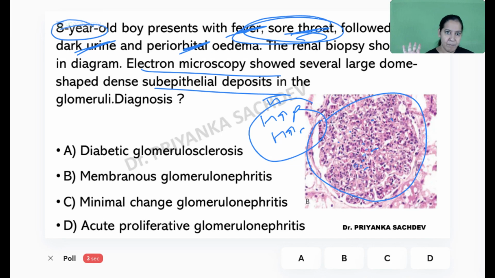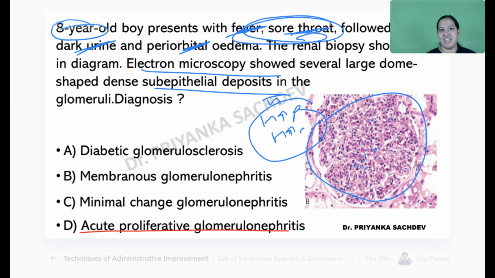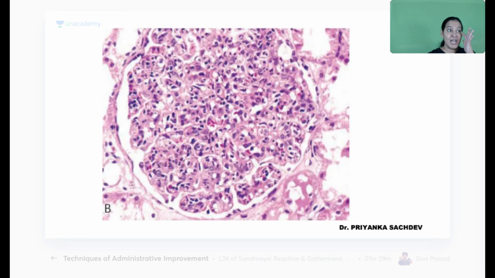So most of you are right. Sapuddin and Savita are first to answer it correctly. It is acute proliferative glomerulonephritis, APGN. PSGN or APGN. You know what it is? So do you want to know? Those who are wrong, don't worry. I will tell you. See the image.